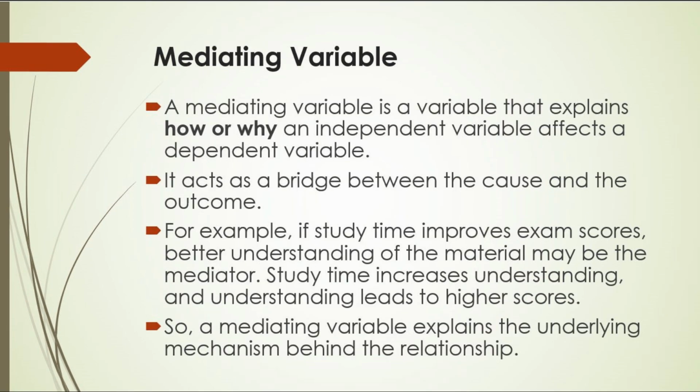Mediating variable. A mediating variable is a variable that explains how or why an independent variable affects a dependent variable. It acts as a bridge between the cause and the outcome. For example, if study time improves exam scores, better understanding of the material may be the mediator. Study time increases understanding, and understanding leads to higher scores. So, a mediating variable explains the underlying mechanism behind the relationship.